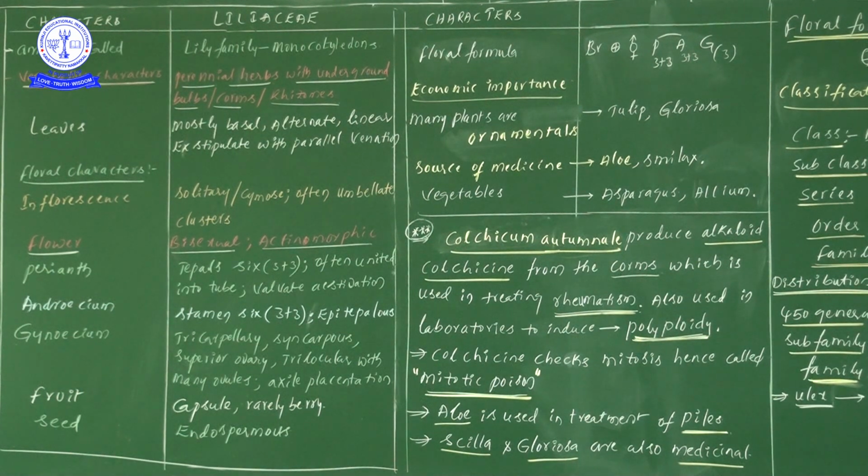Once you see there, the flower is actinomorphic. Next one, bisexual, meaning both reproductive systems are present. Bisexual condition we are observing. Next one, P. In previous families, what information did we see? KC, AG we saw. K and C combined form P. K means calyx and C means corolla members. These two come together and form perianth. That's why instead of writing KC, I have written P.